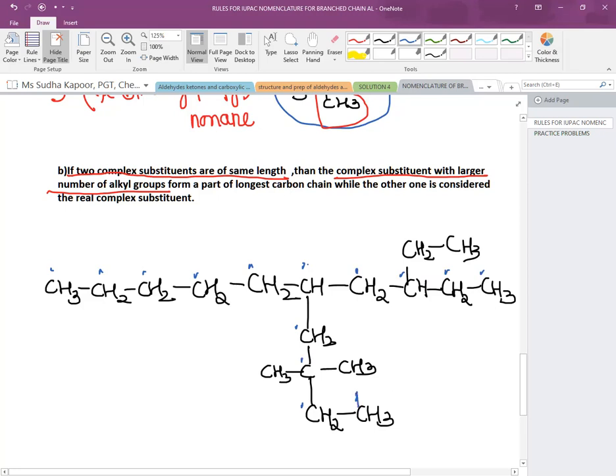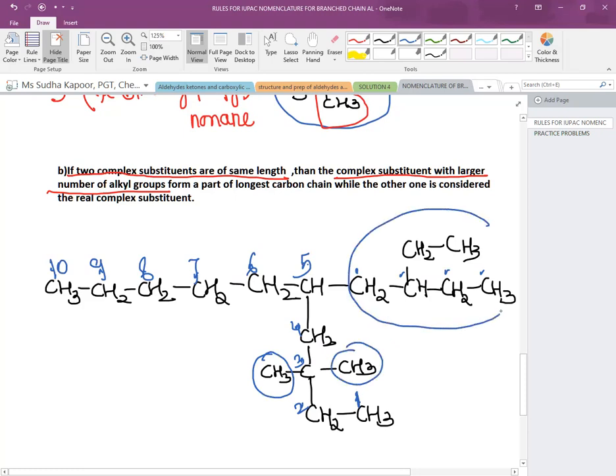So if we use 1, 2, 3, 4, 5, 6, 7, 8, 9 and 10, then this type of chain will give me more number of branches, methyl, methyl, and this complex chain also. So by following this, we will be able to follow the longest chain as well as the larger number of alkyl groups and the substituted chain also.